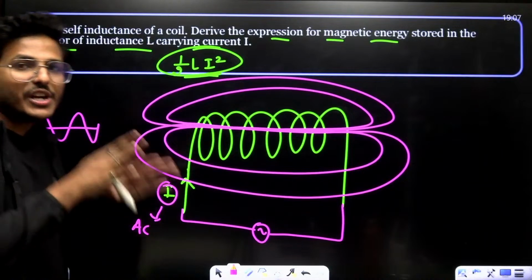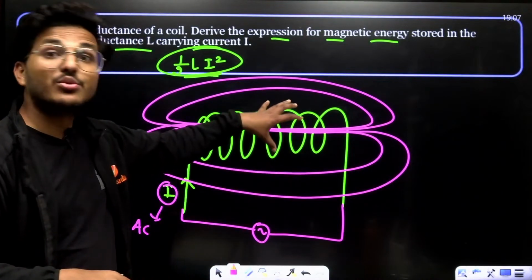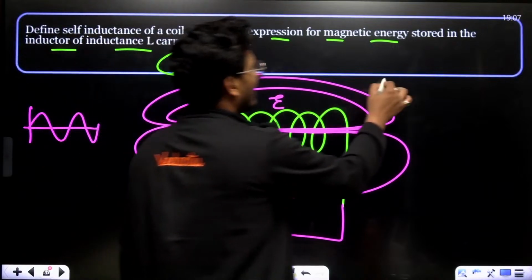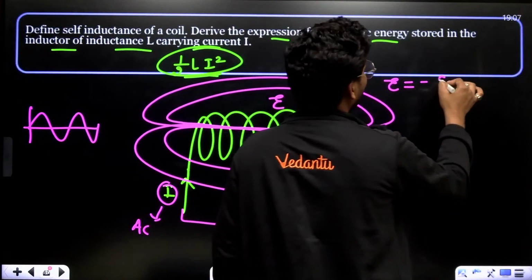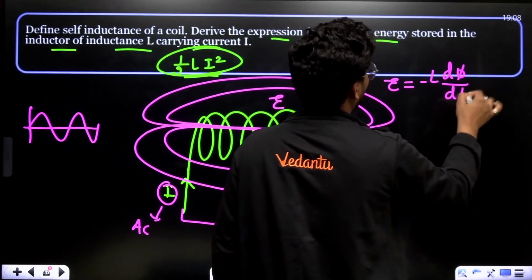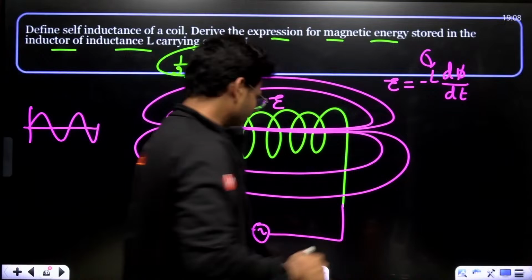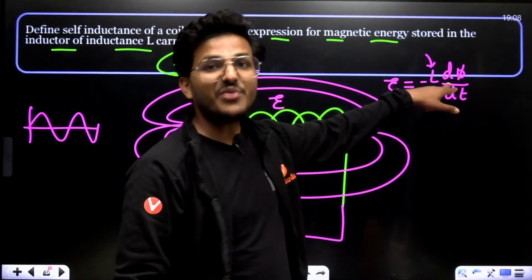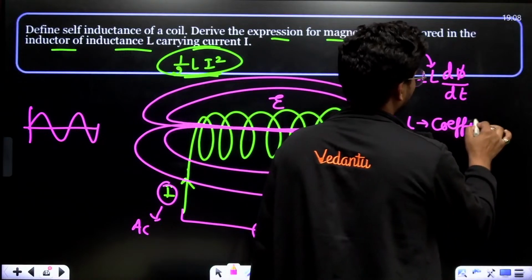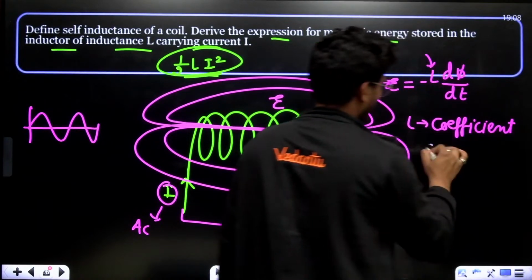Due to the change in magnetic field lines in the same coil, there will be an induced EMF, which is negative of L dφ/dt. L is the coefficient of self-inductance.